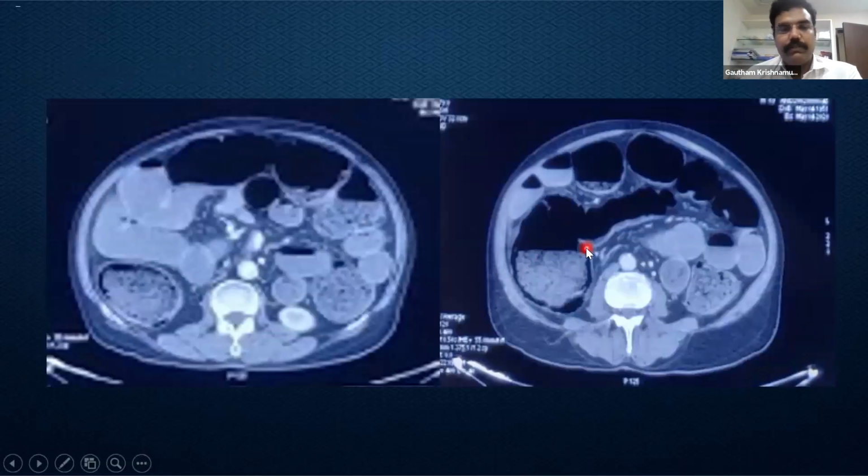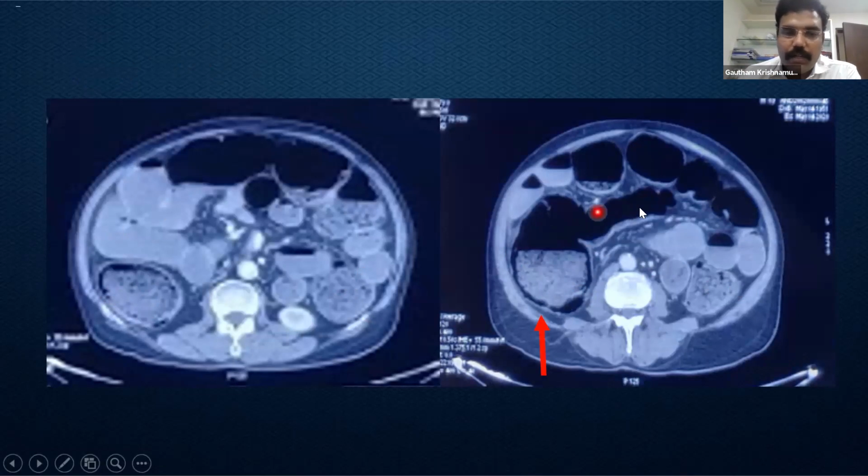So these were the images that were taken during the presentation of obstruction. We can find the entire large bowel dilated. This is the descending colon. This is the ascending colon. I just wanted to point out a few things in this image.